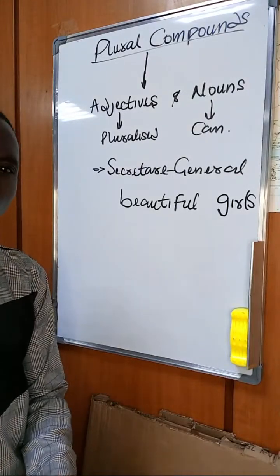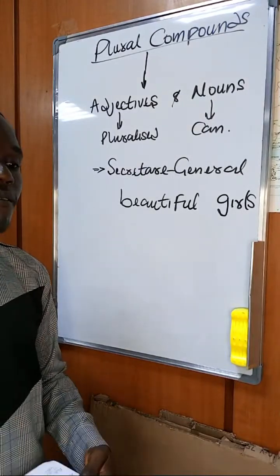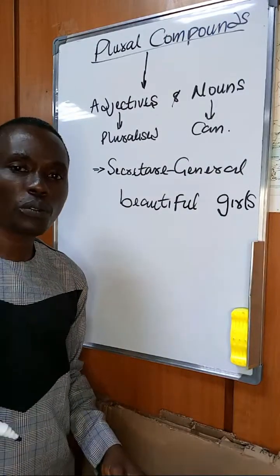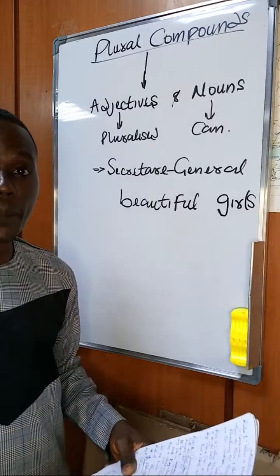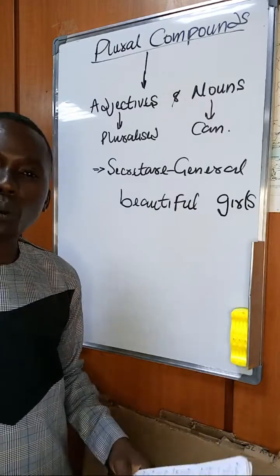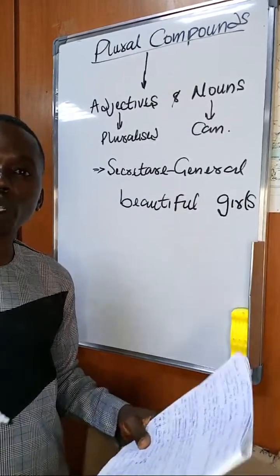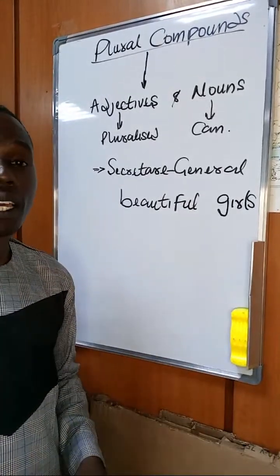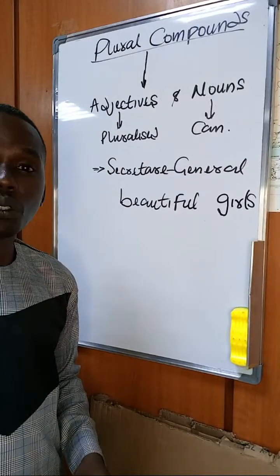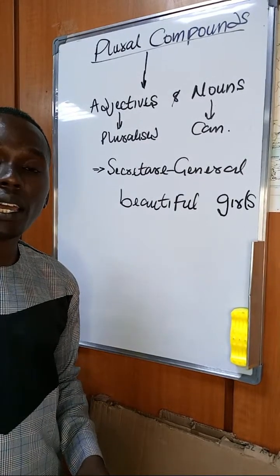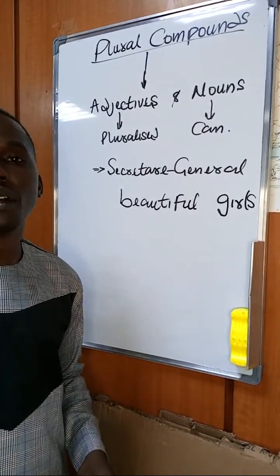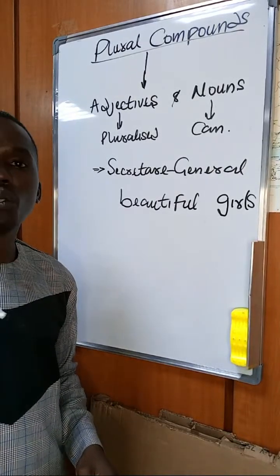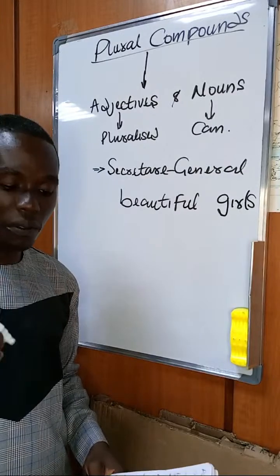What are some of these rules, and why are they very important? As we consider them, I want you to bear in mind that in compound words which comprise adjectives and nouns, the adjectives do not take the S morpheme. Take note of that.